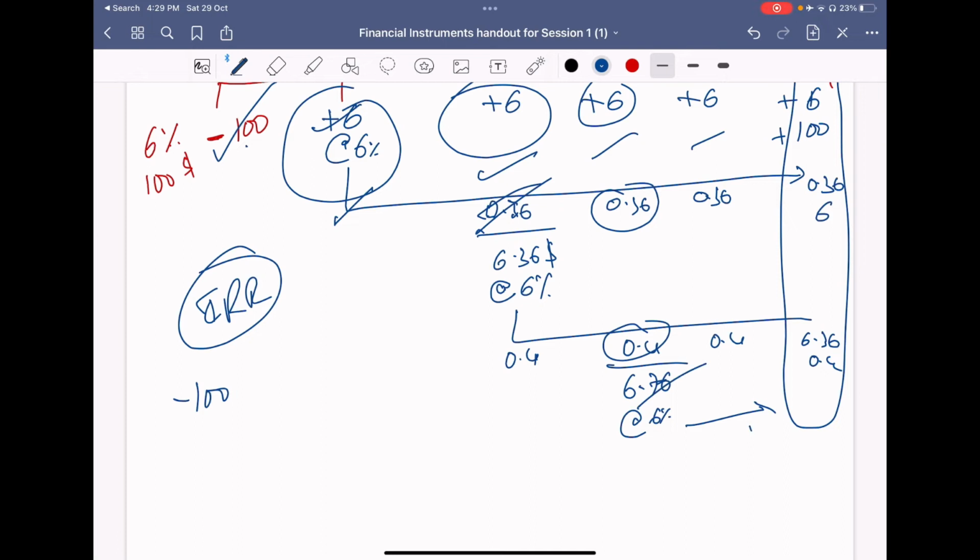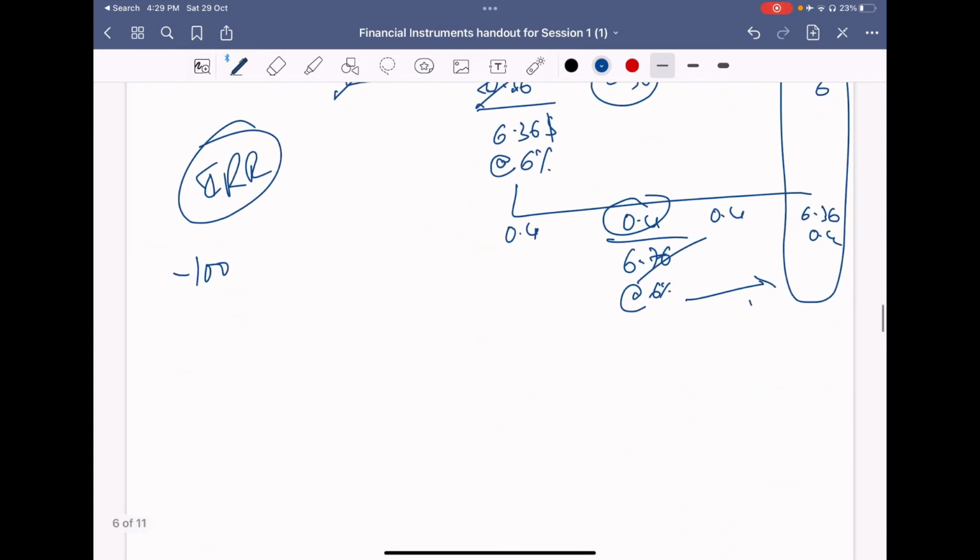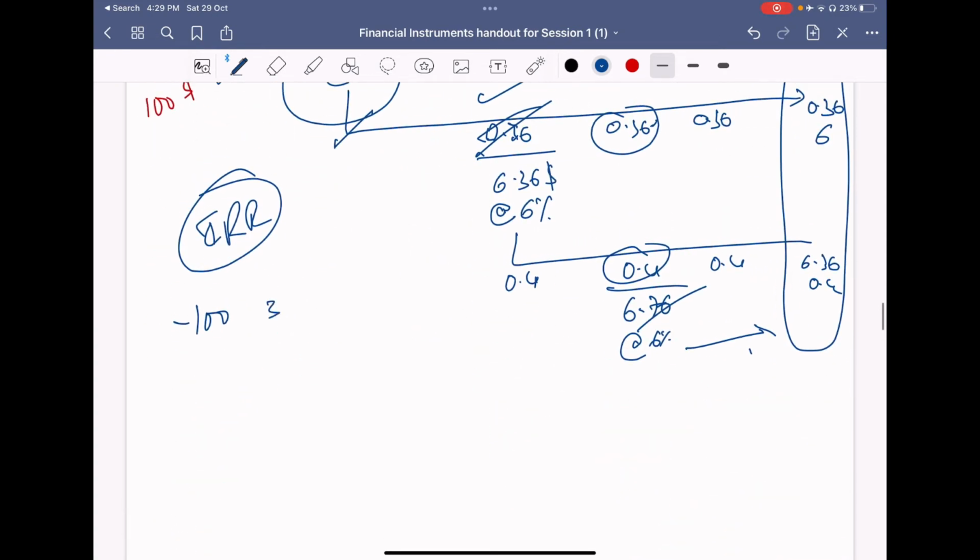You keep on reinvesting and enjoy the complete proceeds on the maturity date. Say you invested on 1st of January 21 and got all your funds in 25. For 5 years you have not touched even a single dollar. Everything you keep reinvesting, and you got something like $125. So the IRR between these is your YTM, yield till maturity.